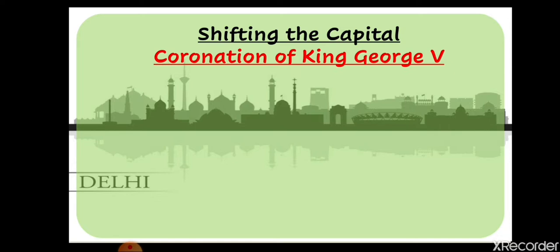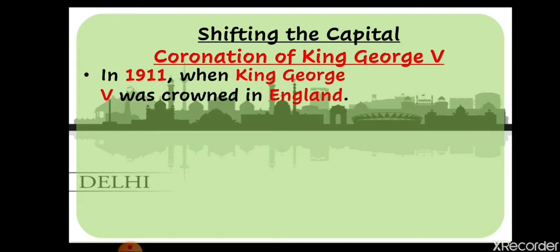The Britishers celebrated the coronation of King George V in India, and for that purpose only they planned a darbar. Darbar means a party-like function where all the Britishers collected and enjoyed that occasion. So that was in 1911. Now the question comes: when did King George V become the king of England? Our answer will be 1911.